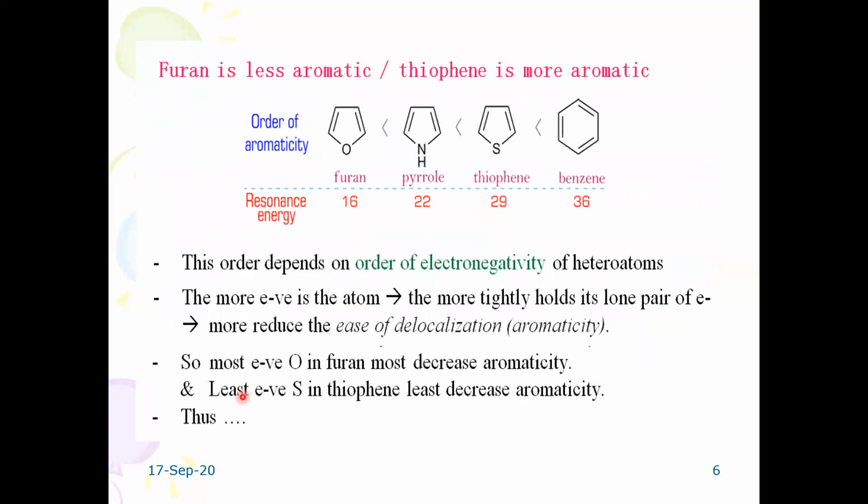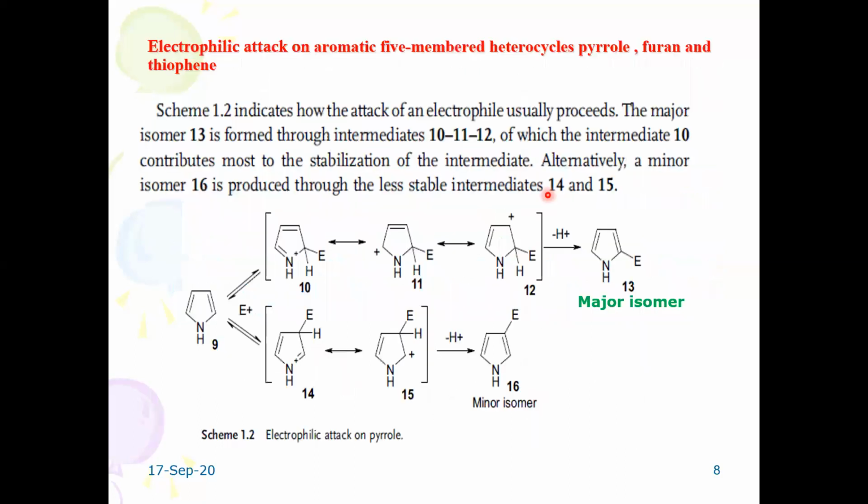So the least electronegative sulfur in thiophene would increase the aromaticity, not decrease it. These points are very, very important to explain the comparative study of the aromatic character of the 5-membered heterocycles with respect to benzene. Now we shall move towards electrophilic substitution reactions of these 5-membered heterocycles.